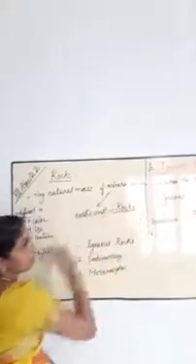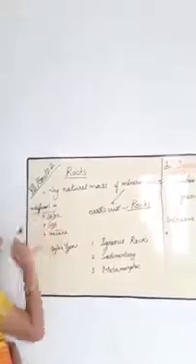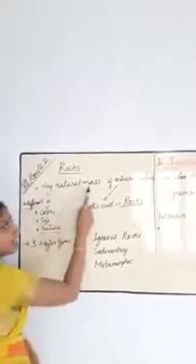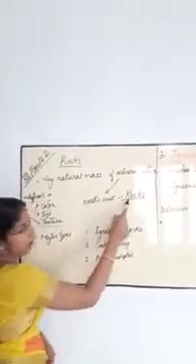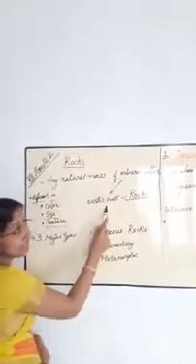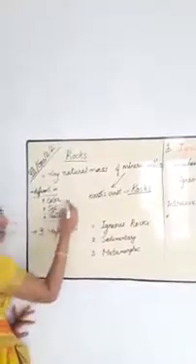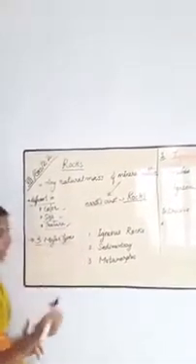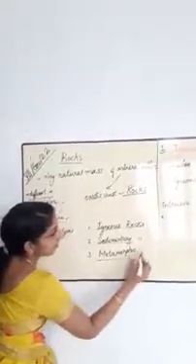Rocks may be different in color, size and texture. Any natural mass of mineral matter that makes up our Earth's crust is called rocks. There are three major types of rocks: igneous rocks, sedimentary rocks and metamorphic rocks.